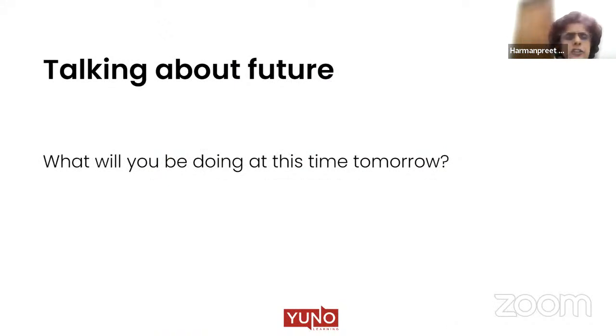Naveen, please answer this question. What will you be doing at this time tomorrow? Tomorrow this time I will be celebrating my daughter's birthday. Oh, great. Will you please repeat it once again? Tomorrow this time I will be celebrating my daughter's birthday. Tomorrow at this time. The preposition at is required. Tomorrow at this time I will be celebrating my daughter's birthday. Wish your daughter happy birthday from our side also in advance.